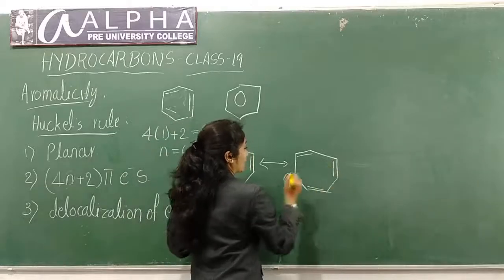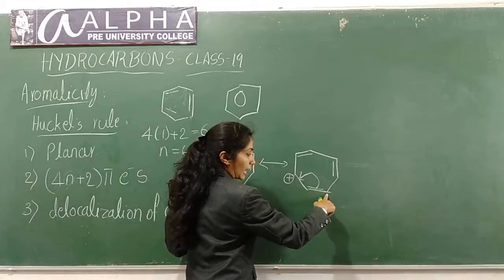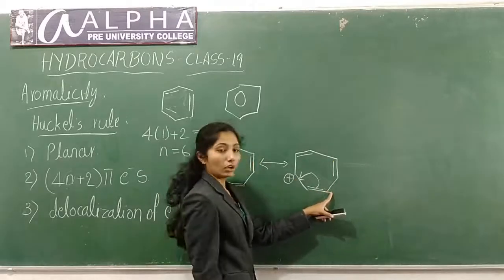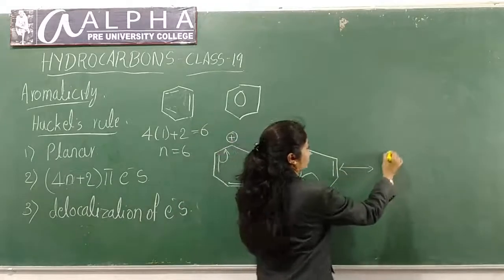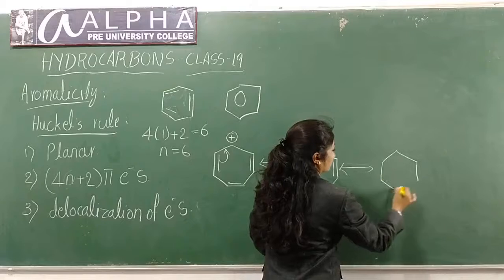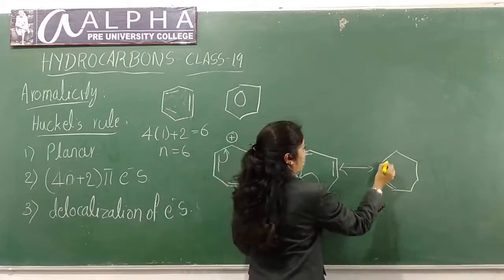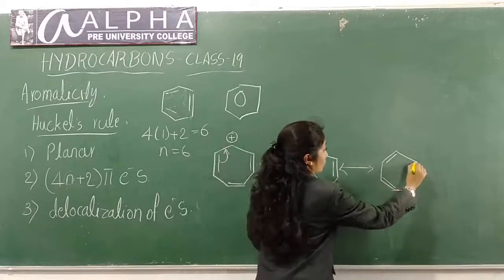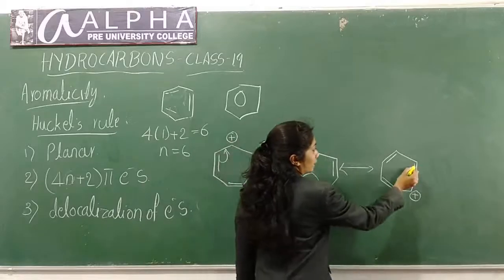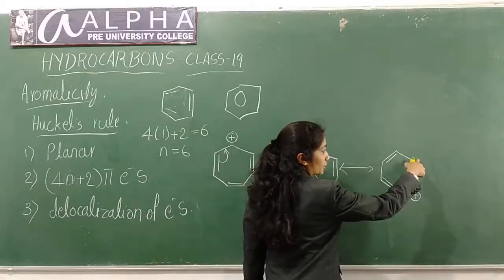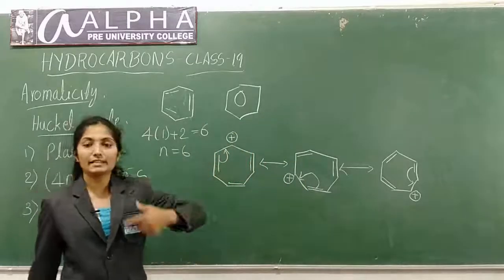These 2 bonds as it is. Next, this will move here and which creates a carbocation on this carbon, or positive charge on this carbon atom, like this. Okay, this bond will move here and this bond as it is, this bond also, and which creates positive charge over here. In next step, what will happen? This will move here which creates a positive charge on this carbon atom. Write it by your own. It's easy, delocalization of electron.